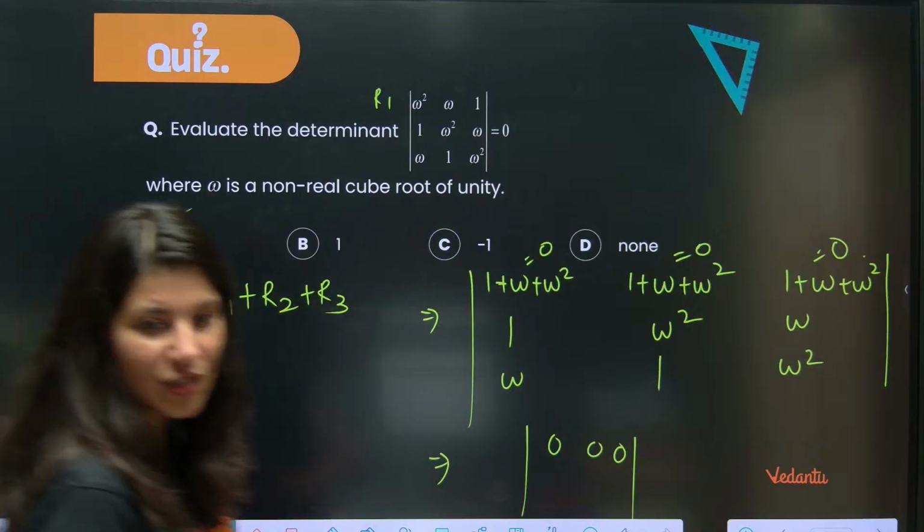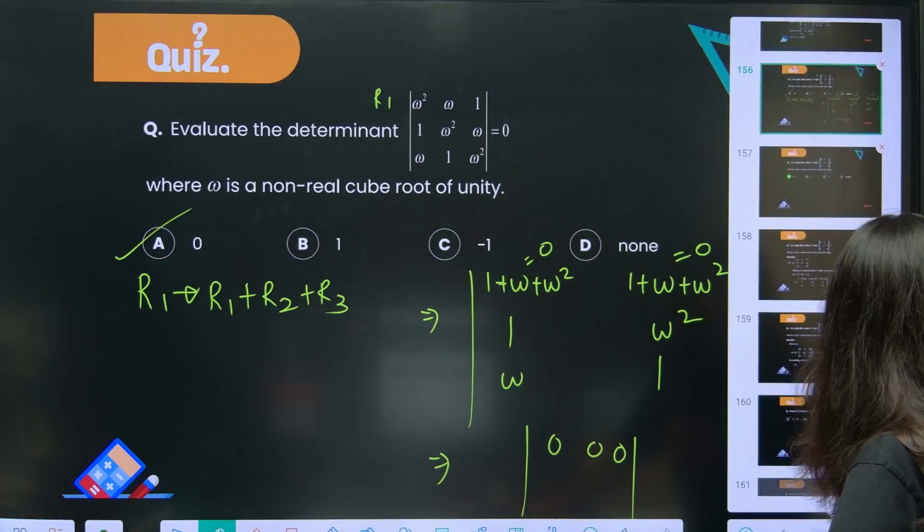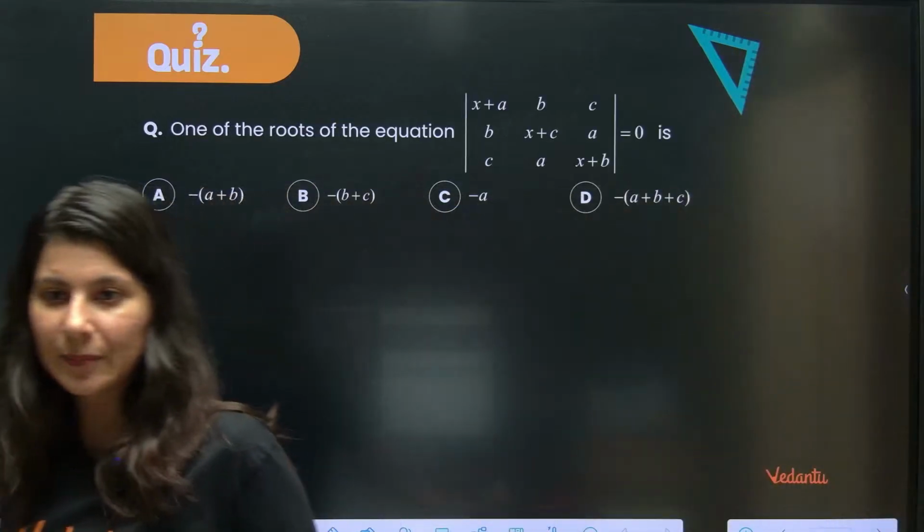Ready for the next question now? This is an easy question, right? Ready for the next question. This is the next question. Let's see how many of you can do it.